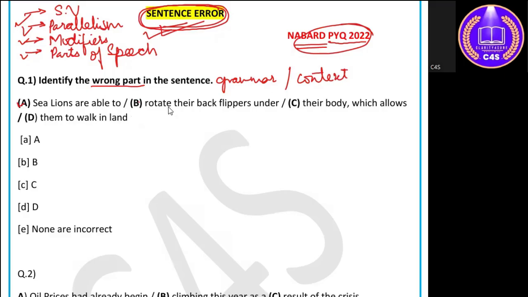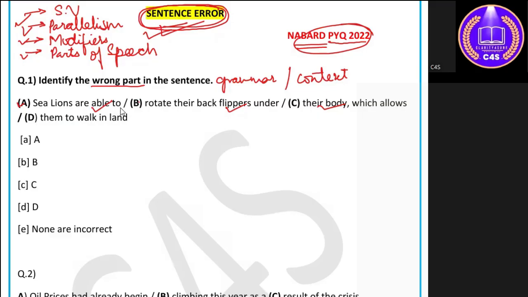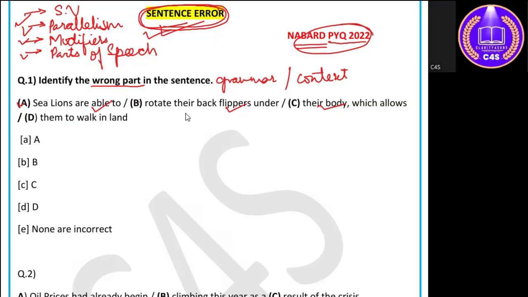So this sentence, if I see, sea lions are able to, it is right, rotate their back flippers under their body, which allows them to walk in land. Now, if we look at the whole sentence, we are able to understand that sea lions rotate their back flippers under their body, and which gives them permission to walk in land.